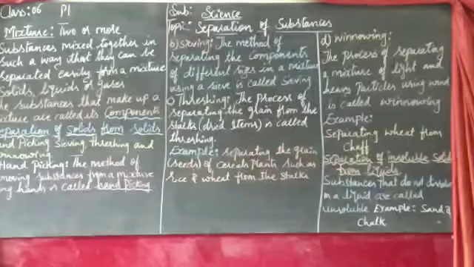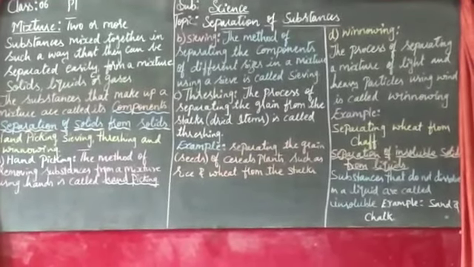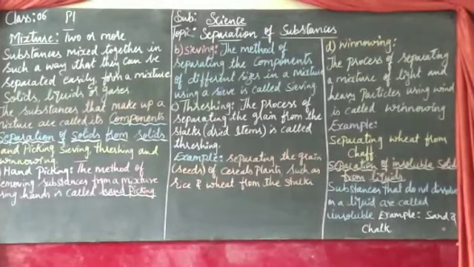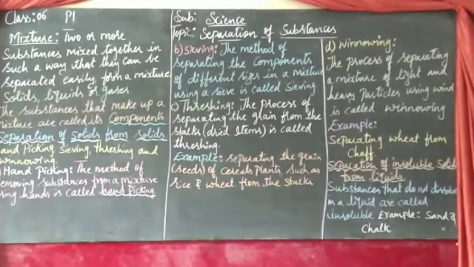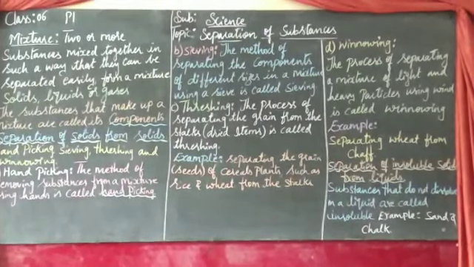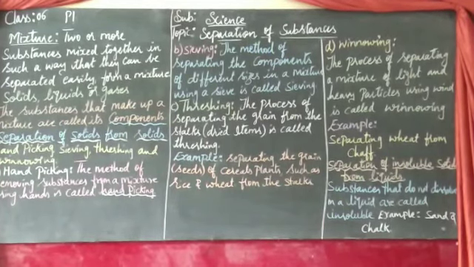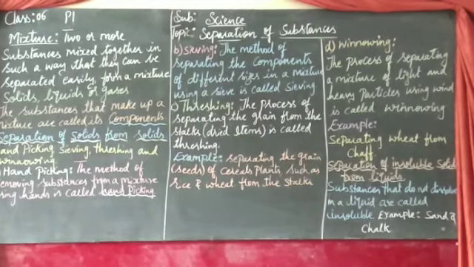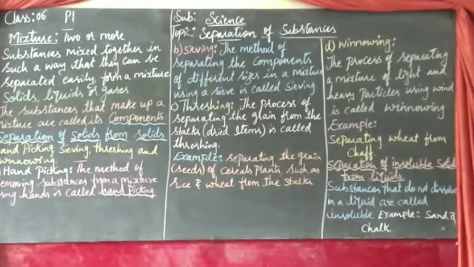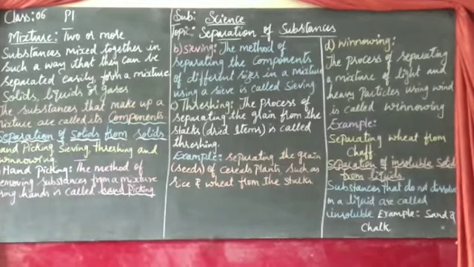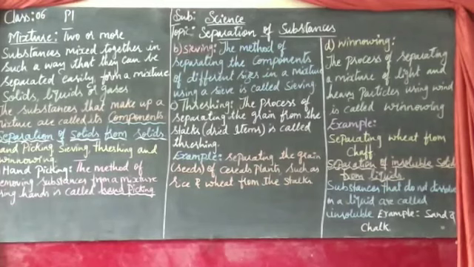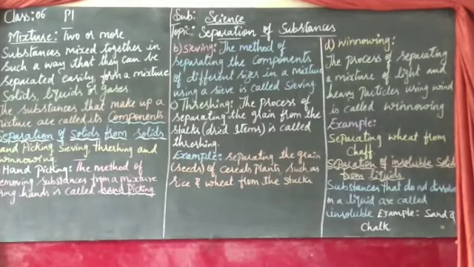After learning about separation of solid from solid, now let us move to the next, separation of insoluble solids from liquids. What is it? The substances that do not dissolve in liquid are called insoluble. For example, sand and chalk. Can they dissolve? No, because they are solids. For this, they have given one experiment. Even you can try to do this experiment.